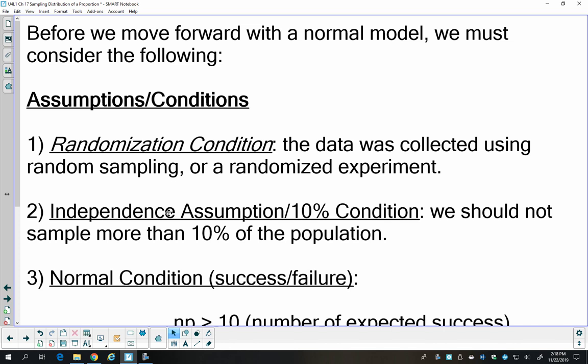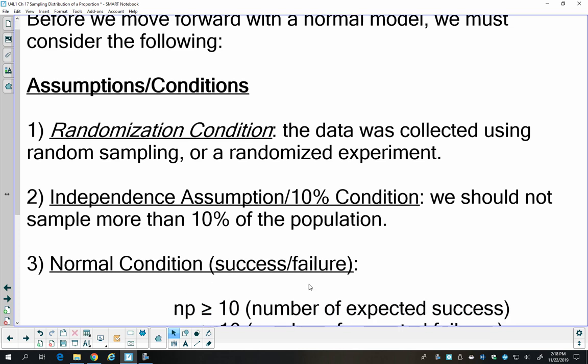Sometimes it's not possible to know if they're independent of each other, but if you sample 10% or less of the population, then we can assume that those individuals are independent. So we have to meet this independence assumption. And we also have to meet a normal condition, or what we call a success failure condition.